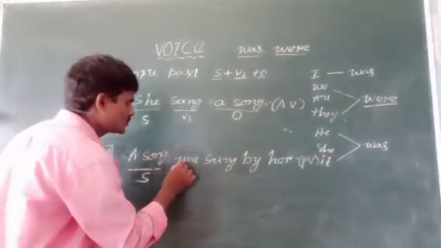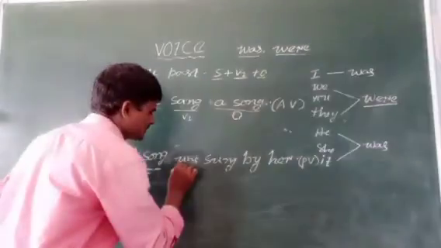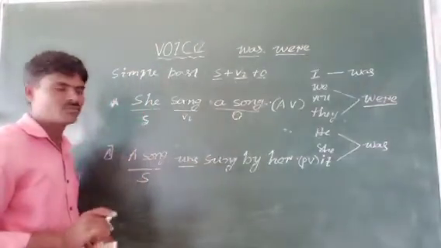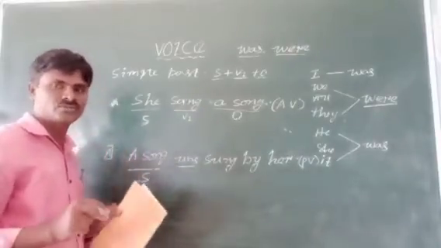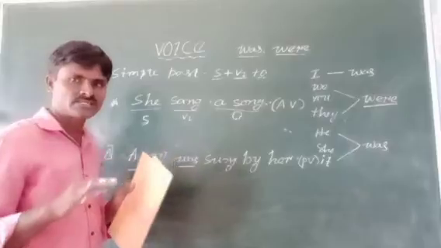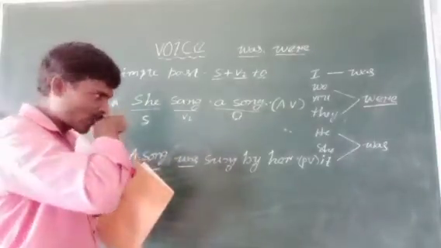That's why you have to use one song, that's why you have to use was, a helping verb, and the V3 form of the verb. Whenever you want to change active voice to passive voice, you have to use the V3 form.